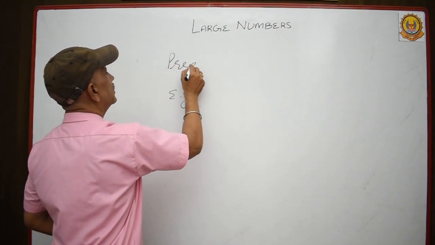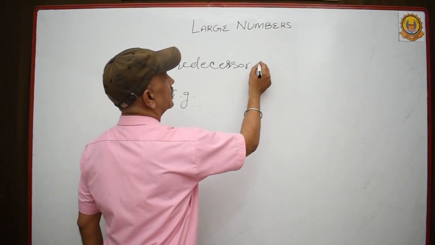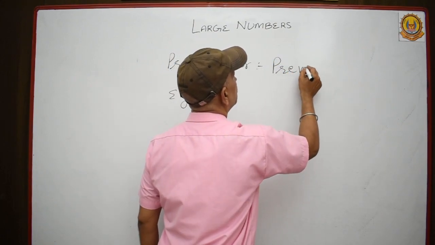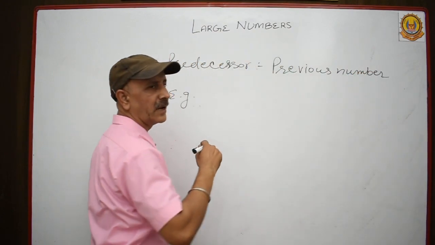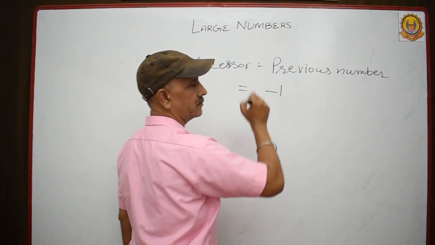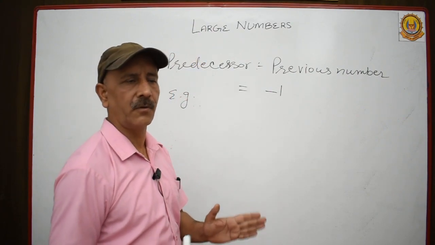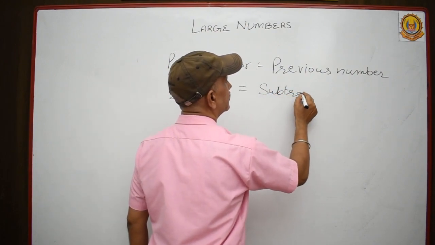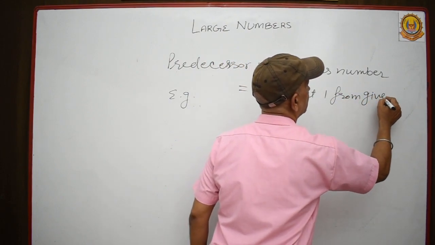Predecessor means previous number. Or in mathematical terms we can say just subtract 1 from the given number. Okay, let me write: subtract 1 from the given number.